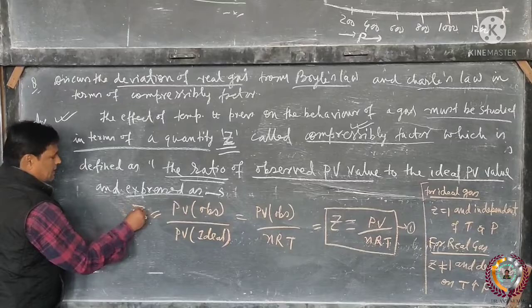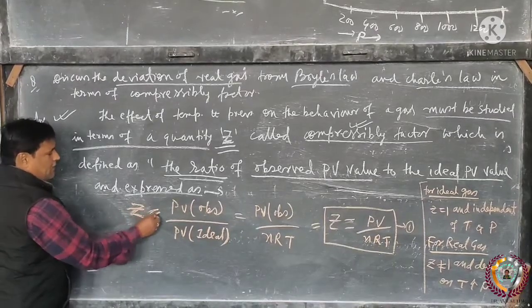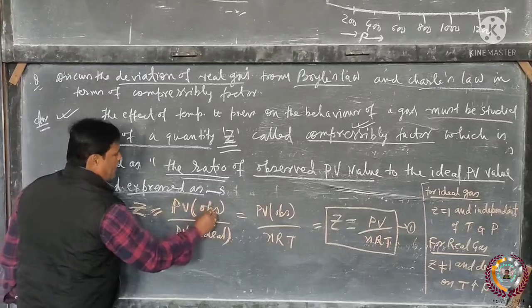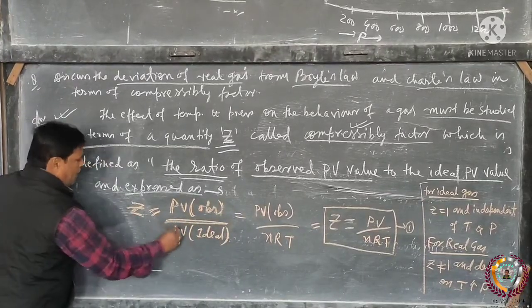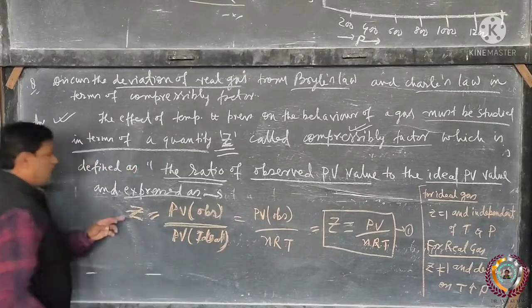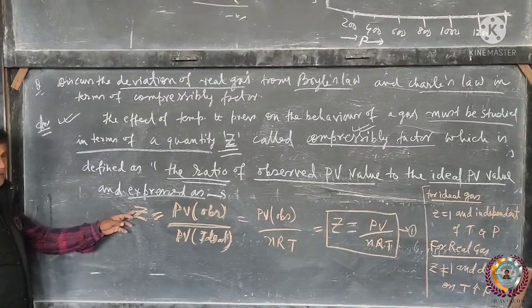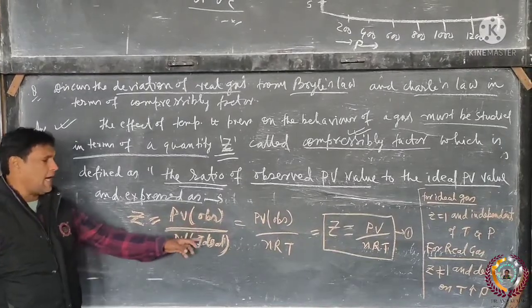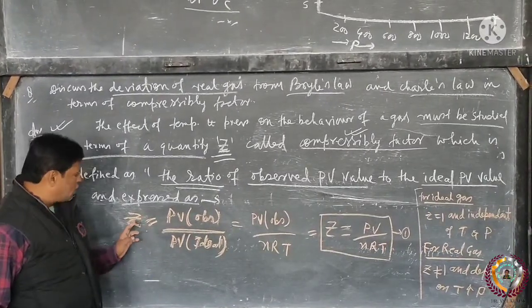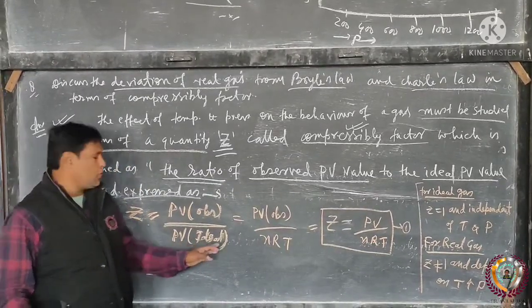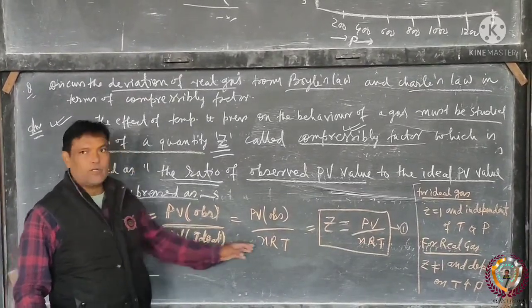as Z equal to PV observed by PV ideal. That is, Z is known as compressibility factor and it is defined as PV observed by PV ideal. From the ideal gas equation, you know that PV is equal to nRT.